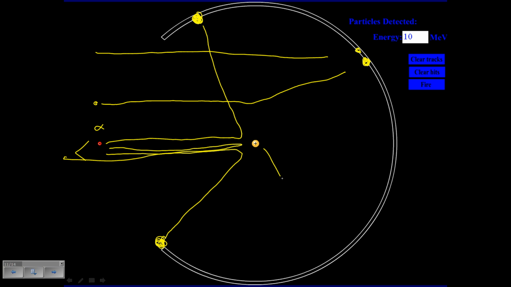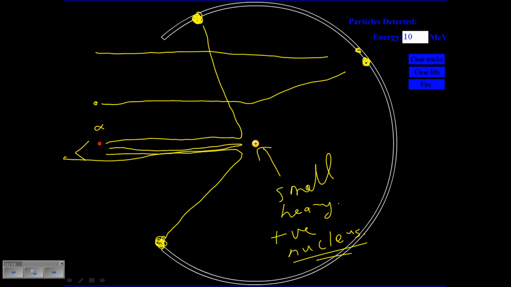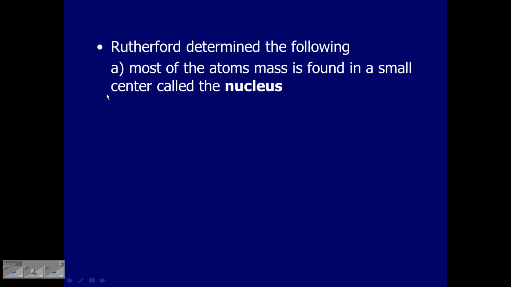The existence of a small, heavy, positive, and he used the term nucleus, all right? A small, heavy, positive nucleus is what he had to predict. So that's the important thing that Rutherford determined. He determined the existence of the nucleus. It's fabulous. That's very important, the nucleus. So Rutherford's big, important thing is he put the nucleus in the atom.